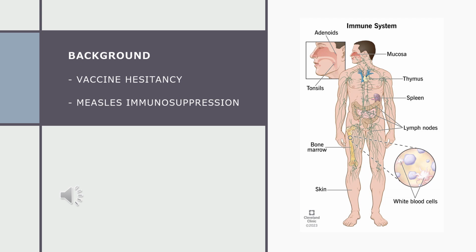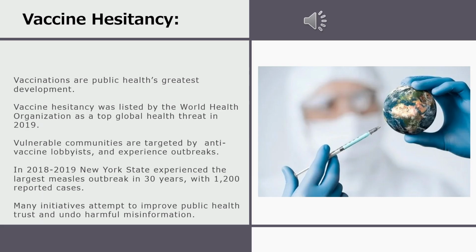I'm going to review two topics as part of the background and significance for this study. First, I'm going to discuss vaccine hesitancy, and second, we're going to discuss measles immunosuppression. Along with sanitation and antibiotic discovery, vaccinations are public health's greatest development. However, the World Health Organization has classified rising vaccine hesitancy as a top global health threat in 2019.